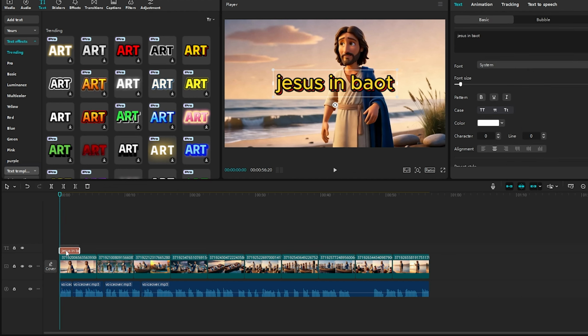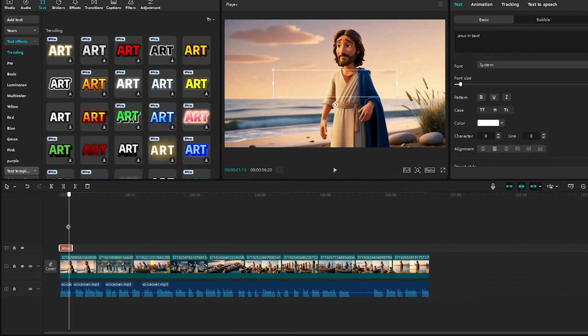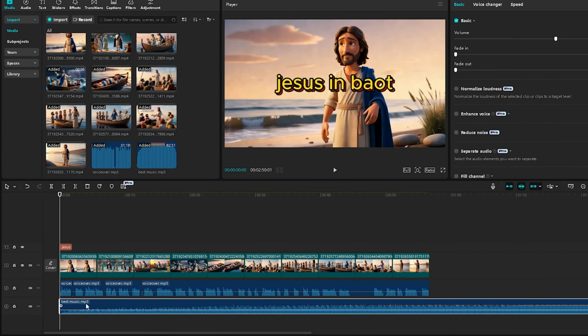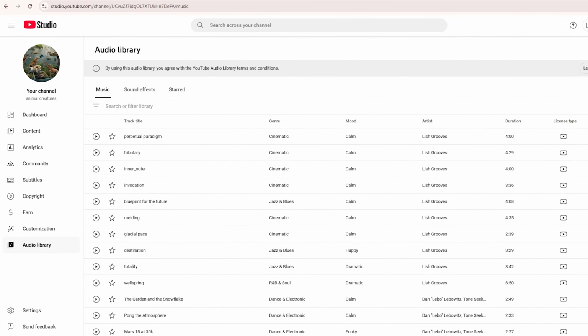Make sure the voice and video match. If they don't, you can trim or split the clips to make them fit. Add soft background music. Just make sure it's quiet enough so the voice can be heard clearly. Try using royalty-free music from YouTube Audio Library or Pexels for safe and legal background music.